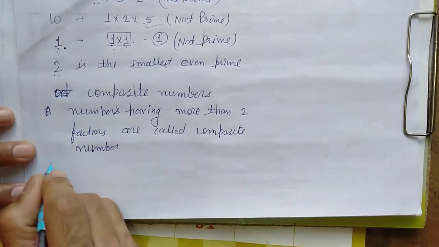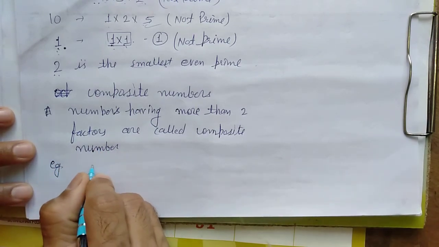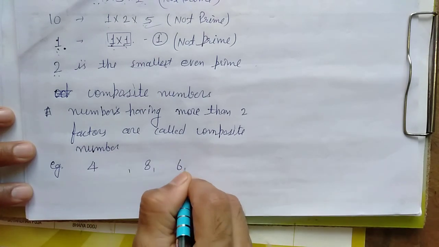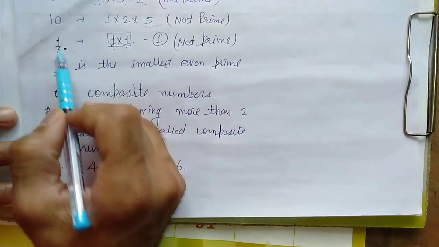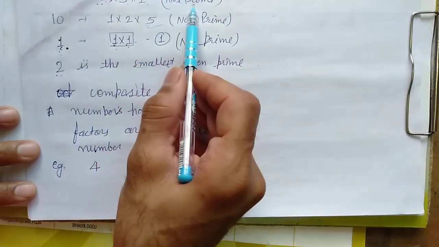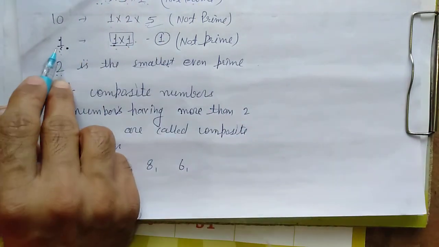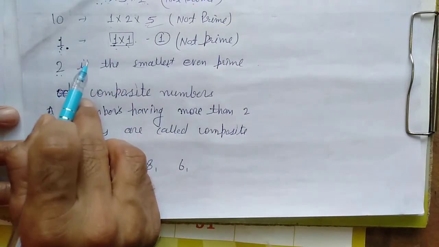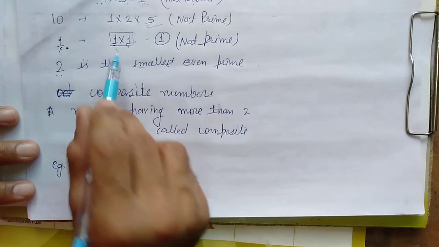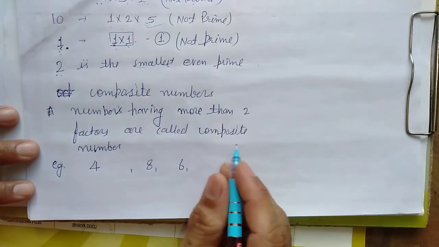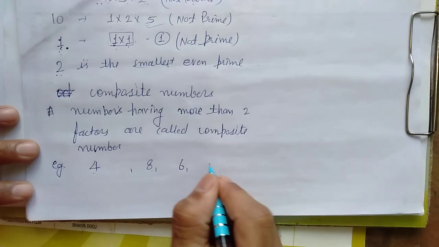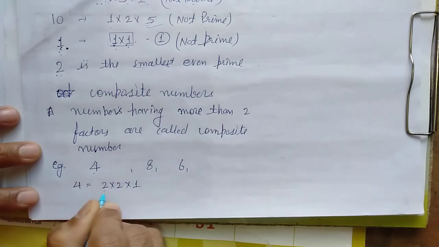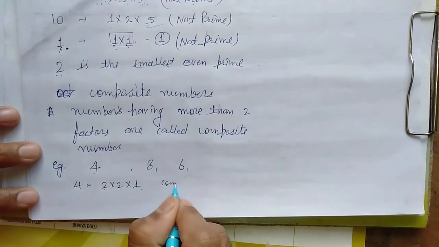For example, composite numbers are like 4, 8, 6. As we have taken the example before, 6 is a composite number. If a number is not prime, then it is composite. But 1 is neither prime nor composite. It does not have more than 2 factors, and it does not have exactly 2 factors. It has fewer than 2 factors. This is the only number having fewer than 2 factors. See, 4 is equal to 2 multiplied by 2 multiplied by 1. 3 factors are there, so this is composite.